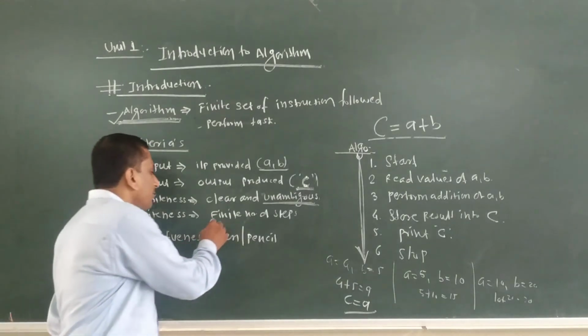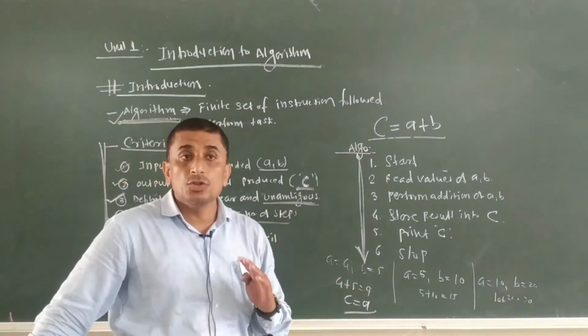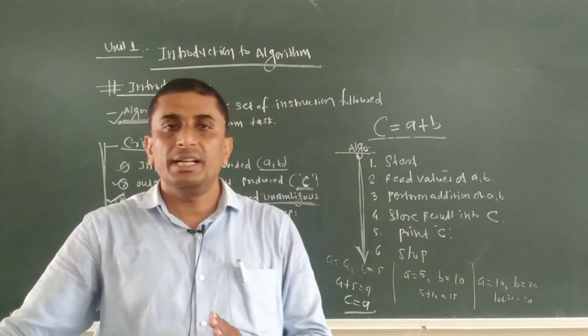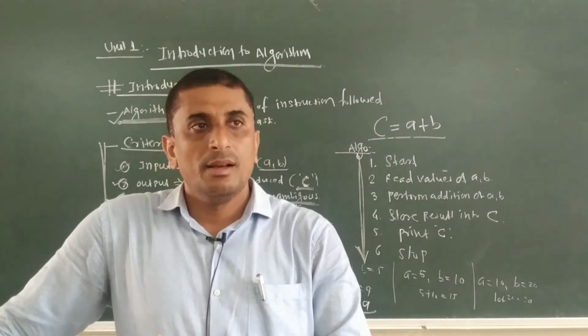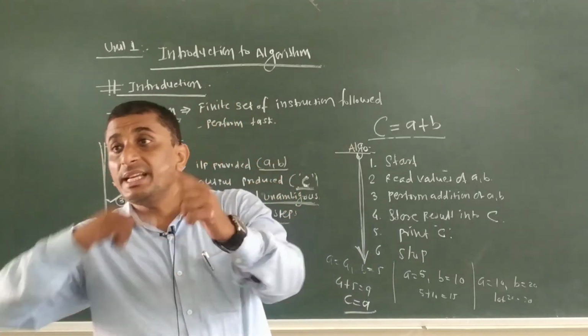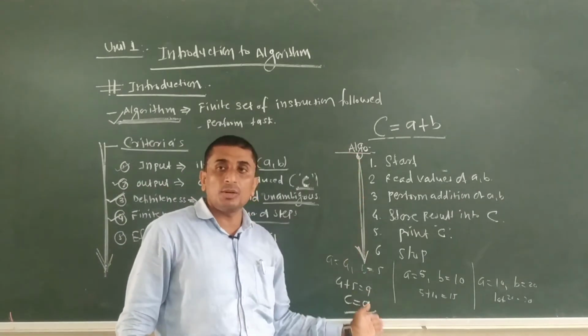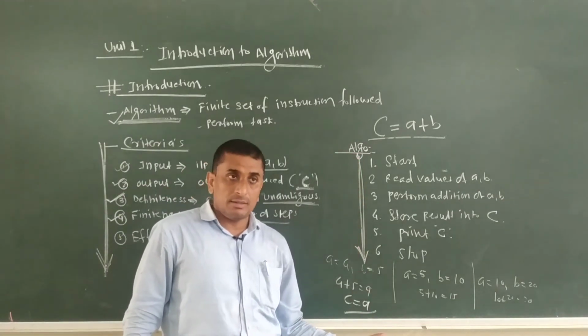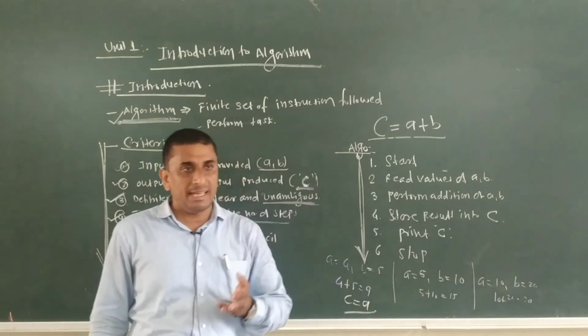What do we call finiteness? Whatever algorithm steps we are writing, it should be terminated, it should be completed within a finite number of steps. Is it okay? So that we call finiteness. It should not be infinite. It should not be an infinite number of steps, 1 lakh, 2 lakhs, 3 lakhs and so on, just going on. It should not be there.